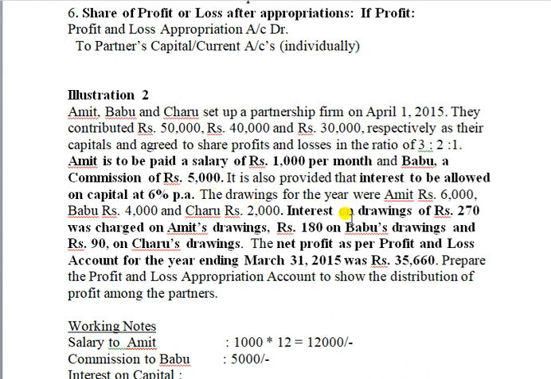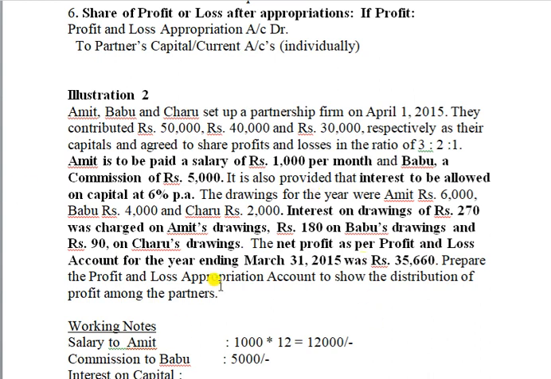The drawings of the year were Amit rupees 6,000, Babu rupees 4,000, Charu rupees 2,000. Interest on drawing of rupees 270 was charged on Amit's drawings, 180 on Babu's drawings and rupees 90 on Charu's drawings. Net profit as per profit and loss account for the year ended 31st March 2015 were 35,660 rupees. Prepare the profit and loss appropriation account to show the distribution of profit among the partners.